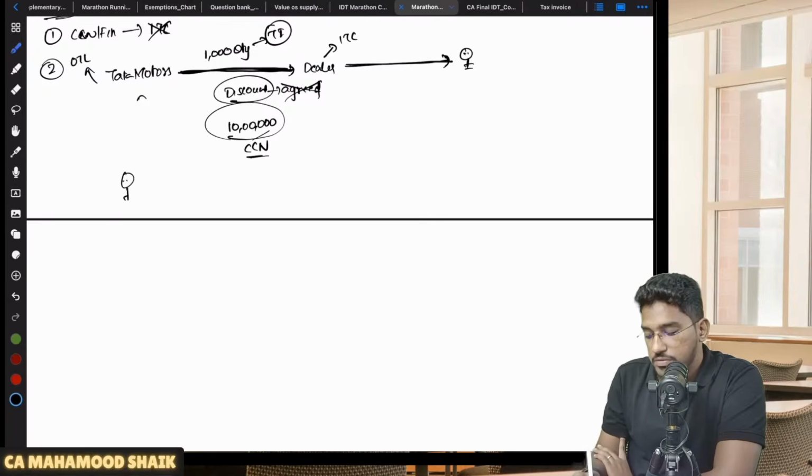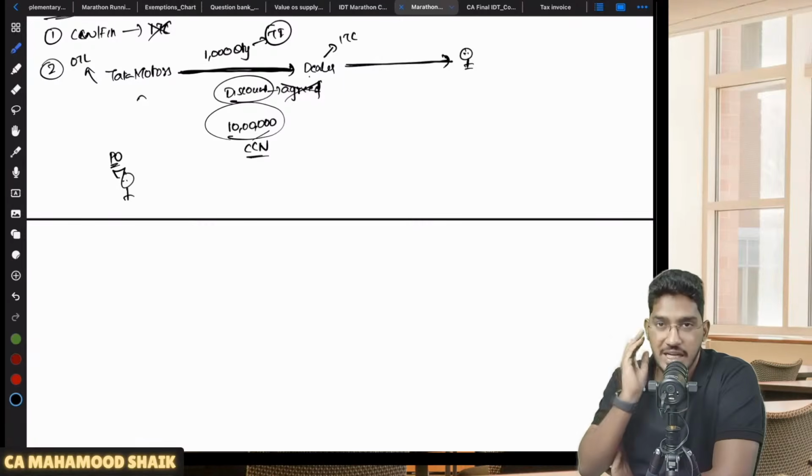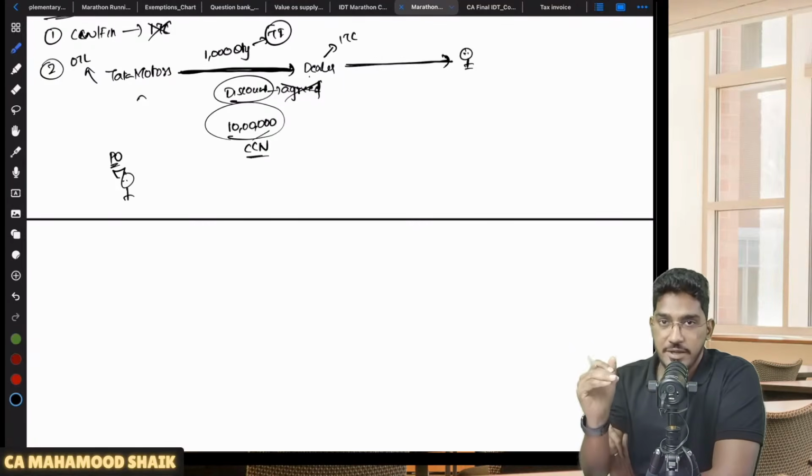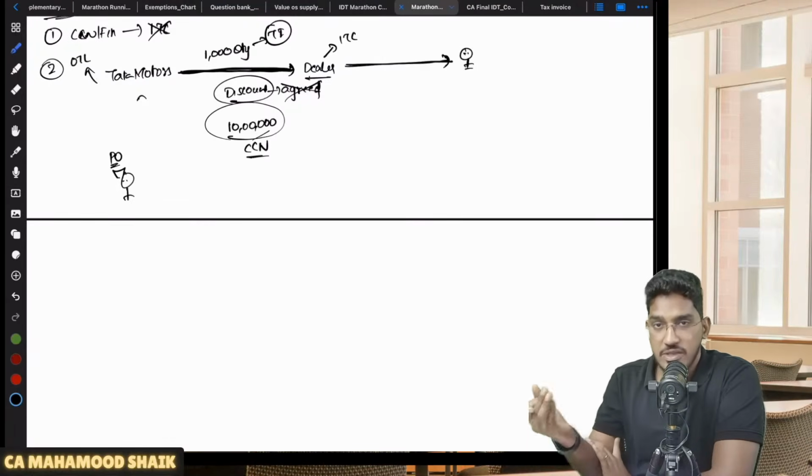Now, one proper officer has done an interpretation. Listen. This Tata Motors has given a discount of how much? 10 lakh rupees. Discount given means cash received only. Indirectly, if Tata Motors has given the dealer a discount of 10 lakh rupees, they are not collecting that amount, and that benefit itself is also a consideration.